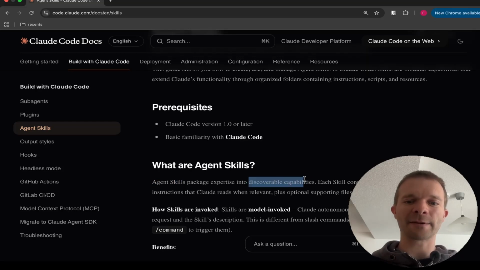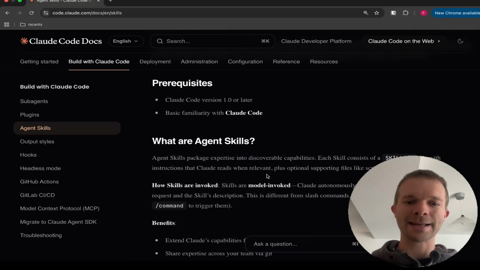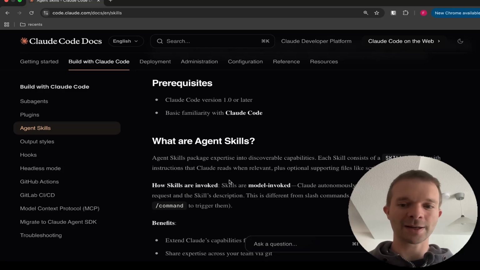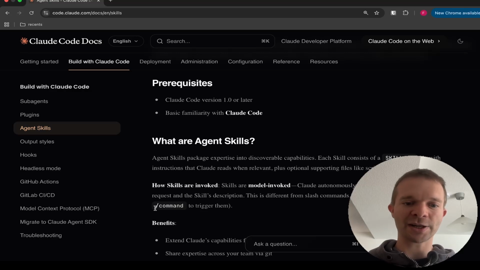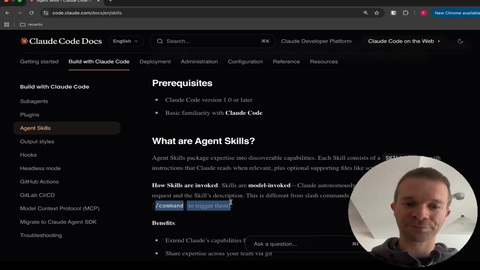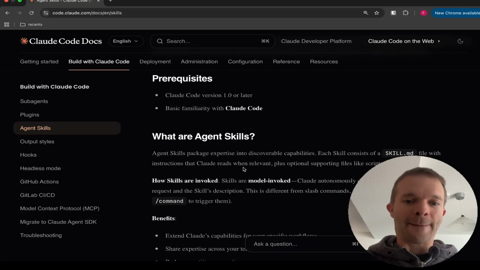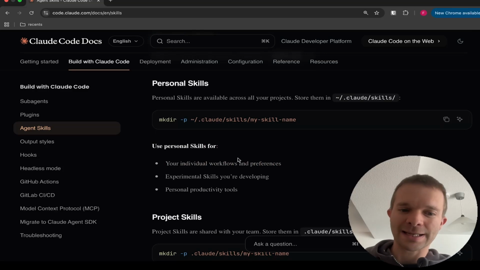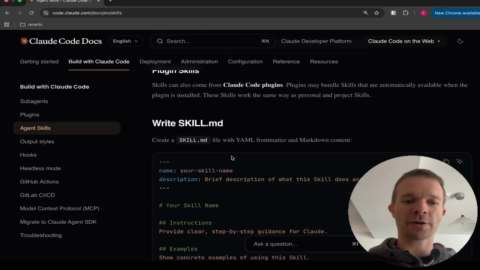What does this discoverable capabilities mean? It means that skills are model invoked. Claude autonomously decides when to use them based on your request. So they are not always part of the context. It's not like commands where you just write / something and then it's automatically triggered. No, Claude Code will decide when to use a specific skill. So that's actually already one reason why they are so powerful, because it does not pollute your context.